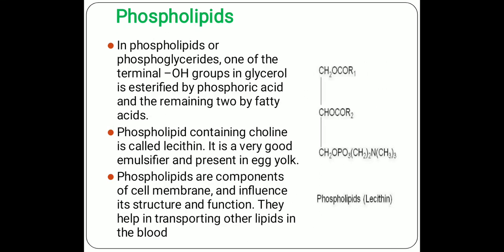Phospholipids. In phospholipids or phosphoglycerides, one of the terminal OH groups in glycerol is esterified by phosphoric acid and the remaining 2 by fatty acids. The phospholipid containing choline is called lecithin. It is a very good emulsifier and is present in egg yolk. Phospholipids are components of cell membranes and influence their structure and function. They help in transporting other lipids in the blood. The structure of the phospholipid lecithin is given.